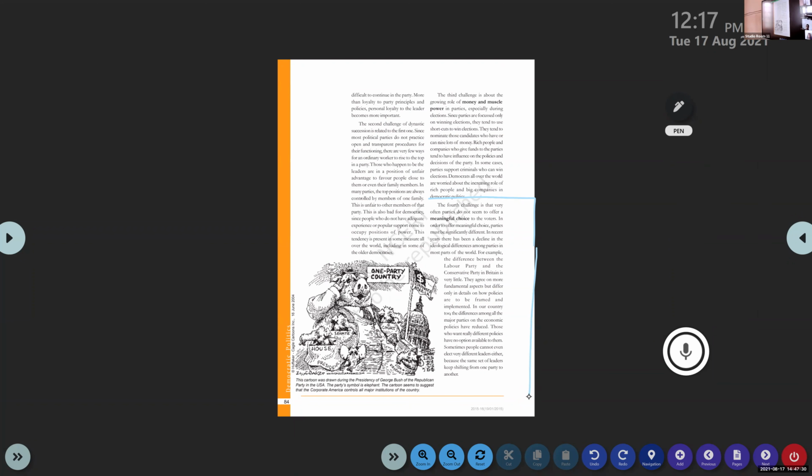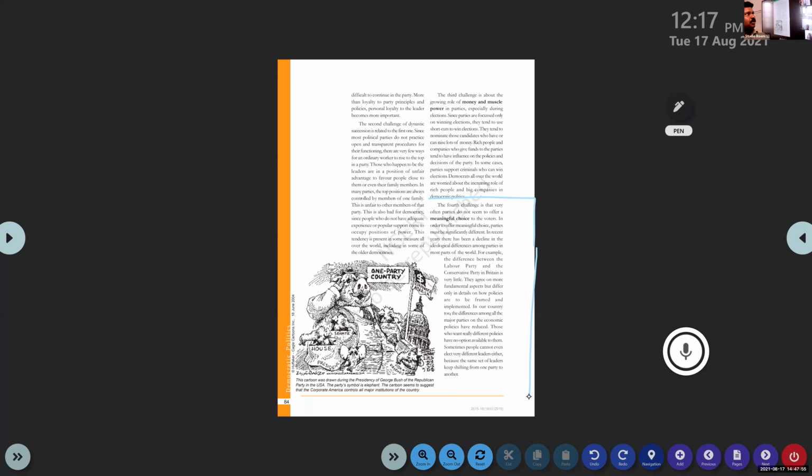Here you can see the fourth challenge is that very often parties do not seem to offer a meaningful choice to the voters. Okay, so almost all the parties nowadays, there is no ideological difference between the parties. Almost all the parties have the same programs and the same policies, which means there is no choice for the people. But in the past it was not like that.